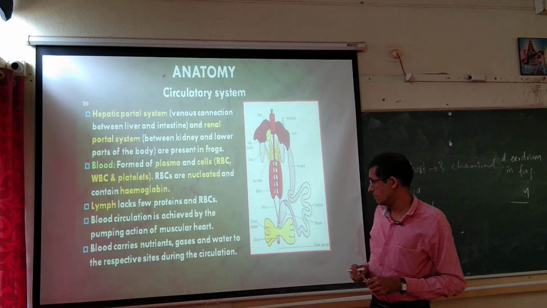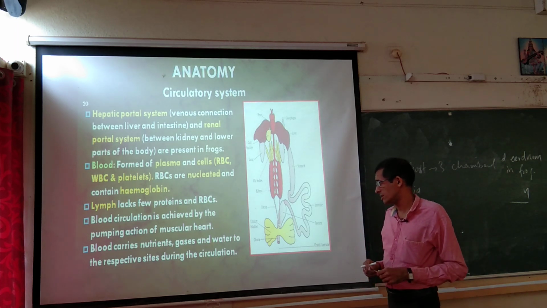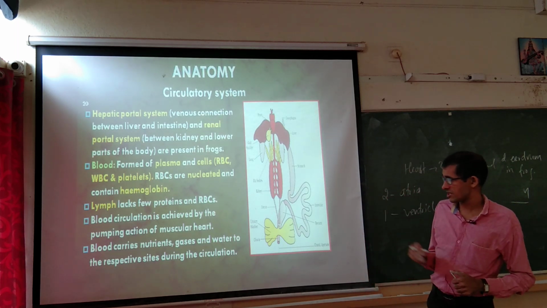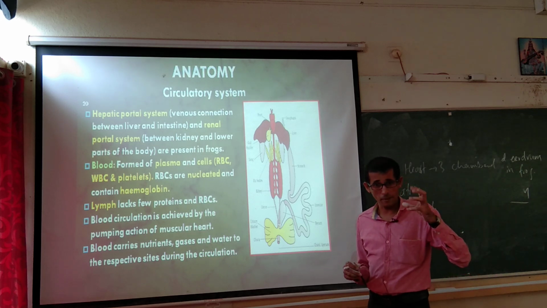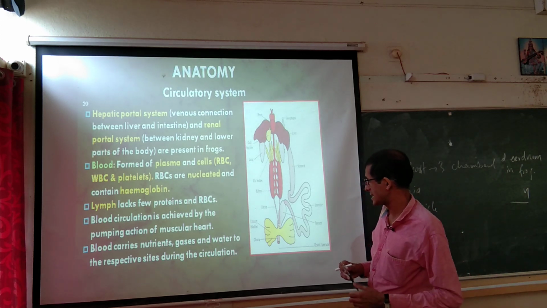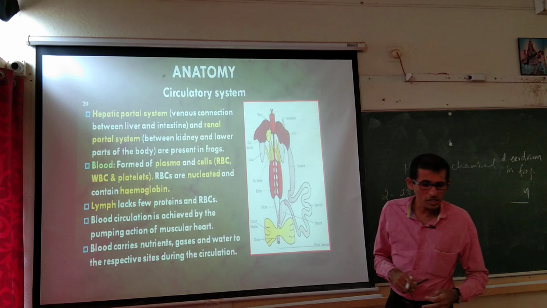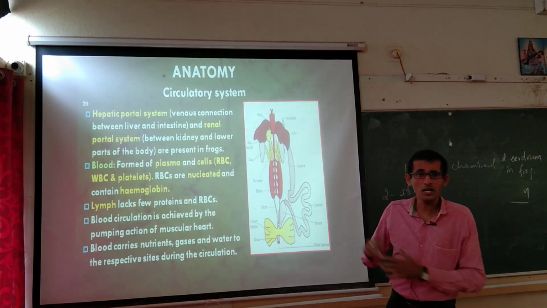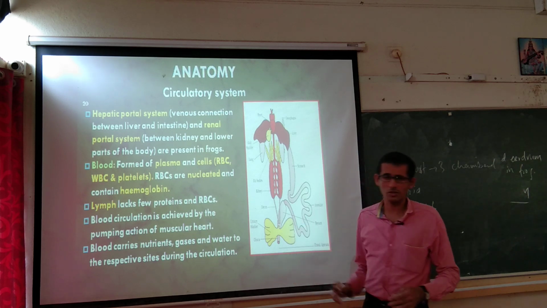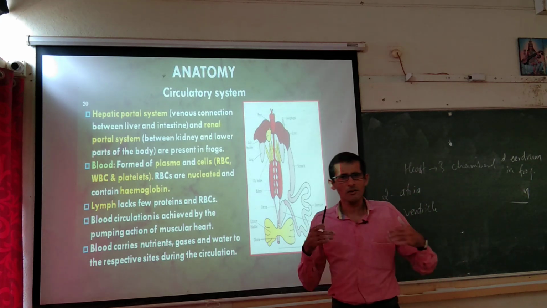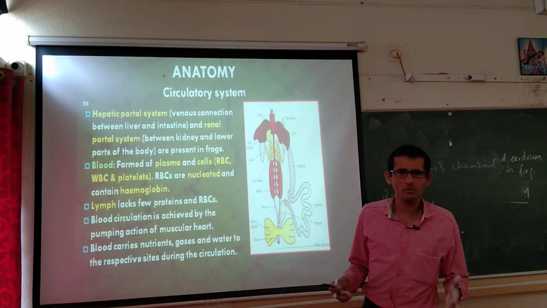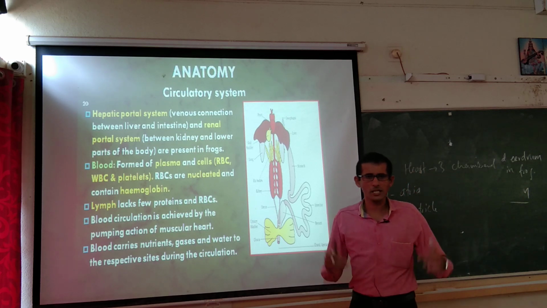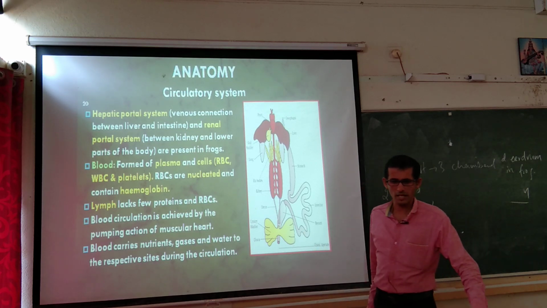Then blood circulation is achieved by the pumping action of the muscular heart. Then blood carries nutrients, gaseous molecules, water, minerals, required things to the respective site during the circulation. In our case also, our blood will circulate required things to the cell, and it will take back the unwanted things from the cell.